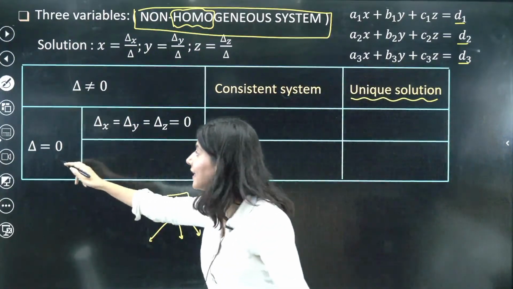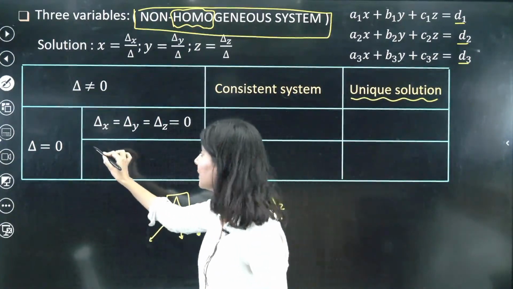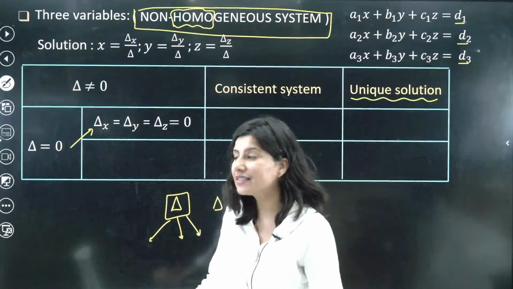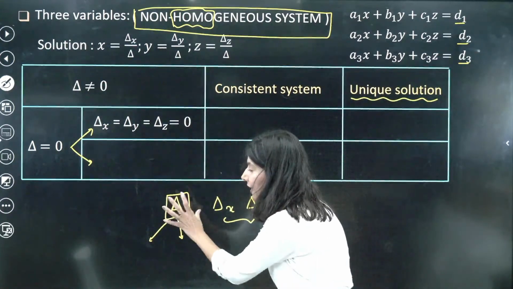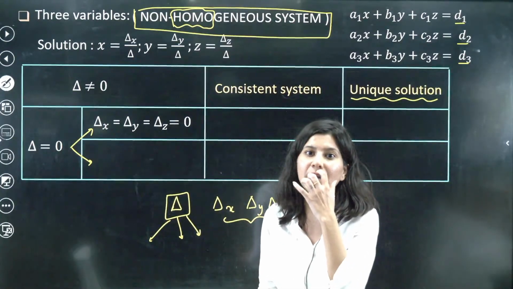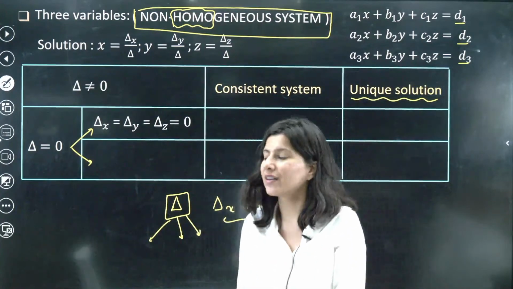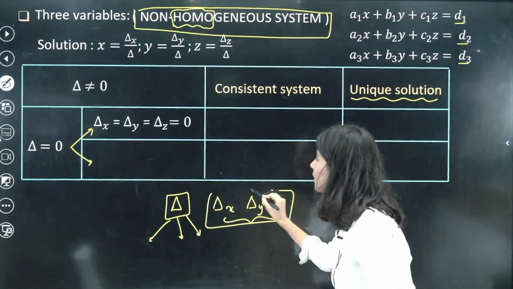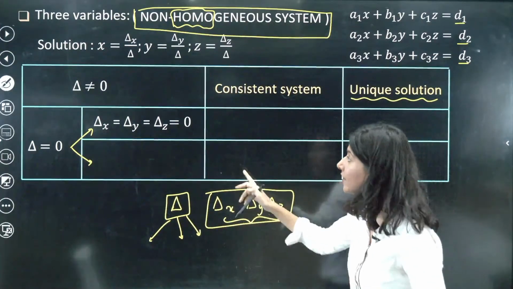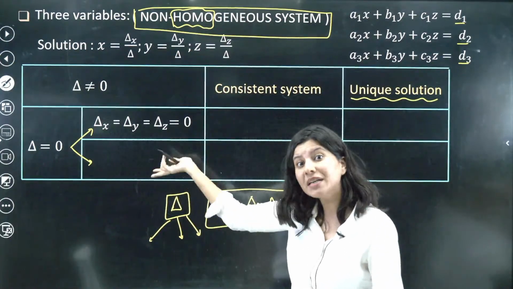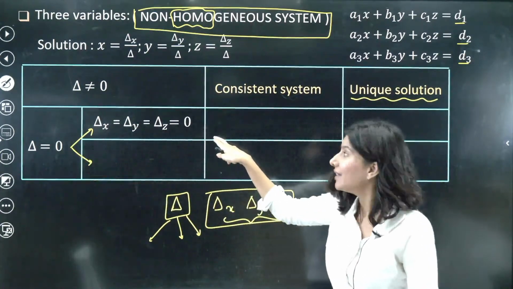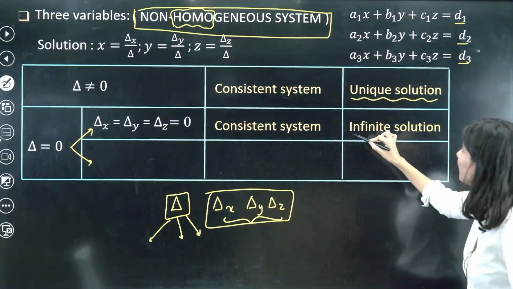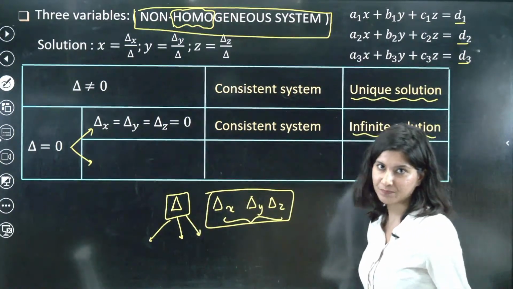So if you get delta equal to 0, there are two possibilities: infinitely many solutions and no solution. So whenever you get delta 0, you have to keep in mind, now I have to check the remaining three determinants. If all the remaining three determinants are also 0, that means all four are 0, then you will call it infinite solution.